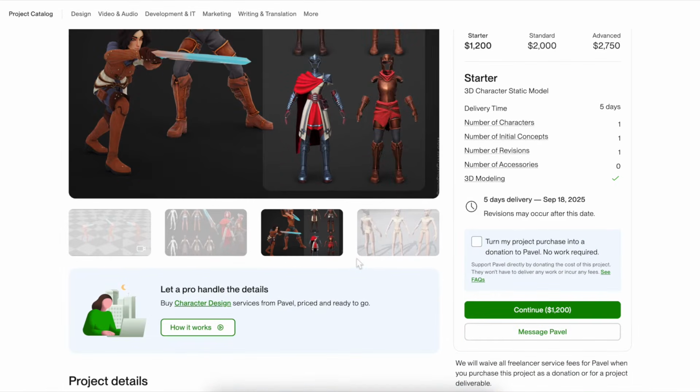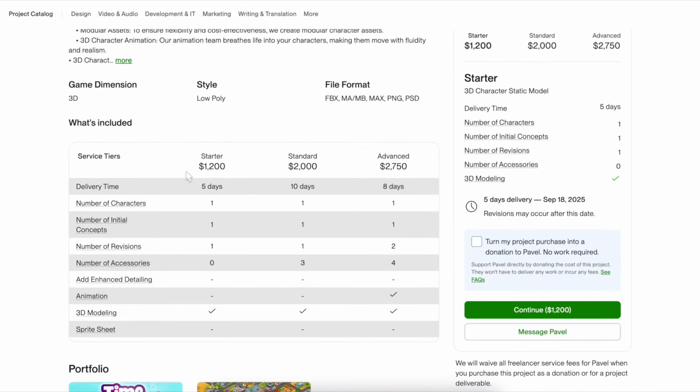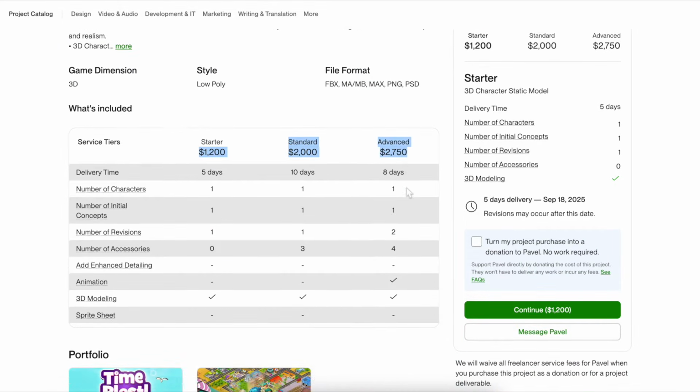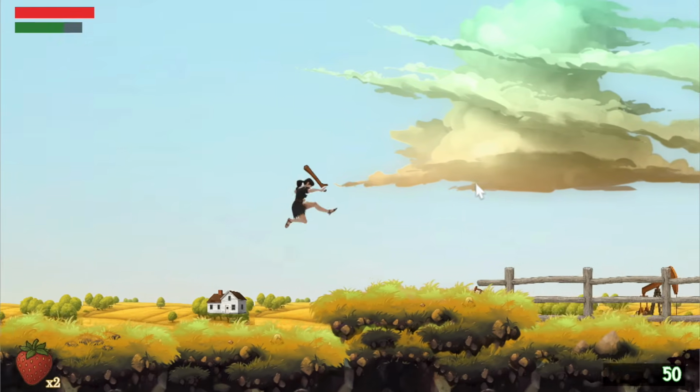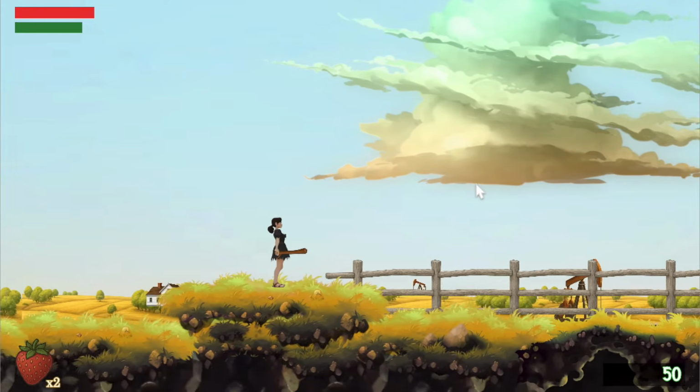Hiring real artists is too costly. My goal is nearly zero cost, except for AI subscriptions, and it takes too much time. I don't want to wait. I want to start now and depend only on myself.